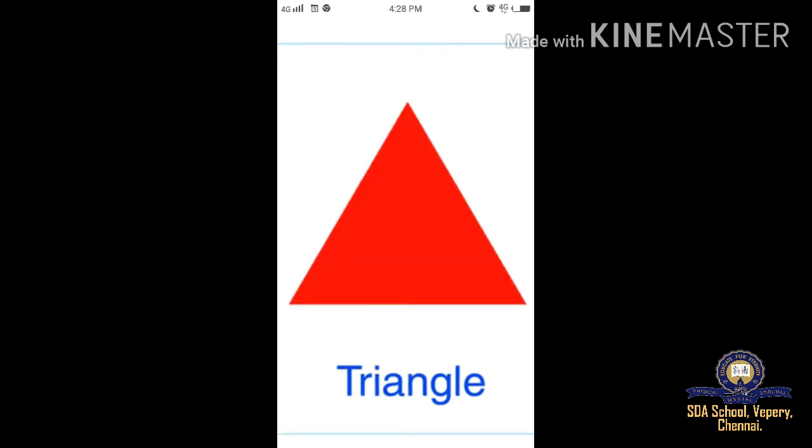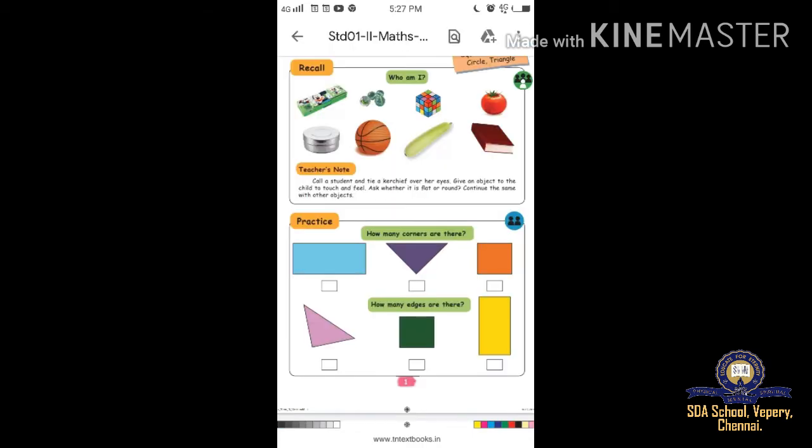Triangle spelling, T-R-I-A-N-G-L-E, triangle. Okay. You can see the book. From the book, some of the pictures are given. Who am I? All different sizes of pictures are there.